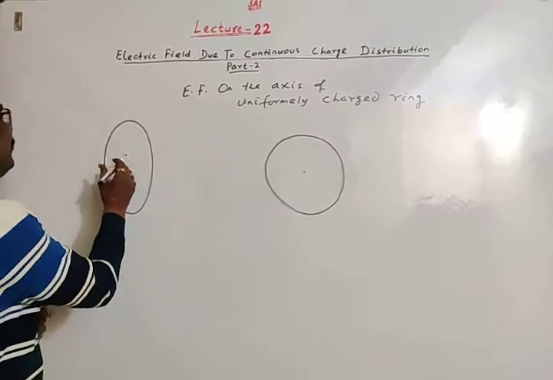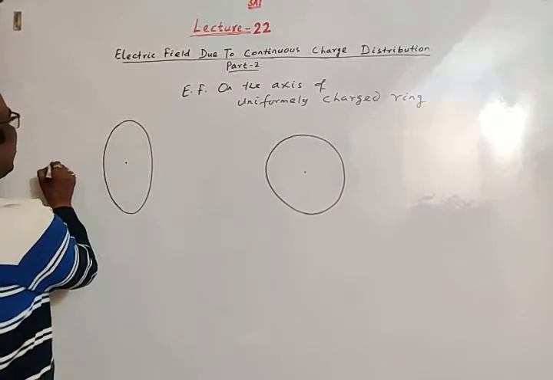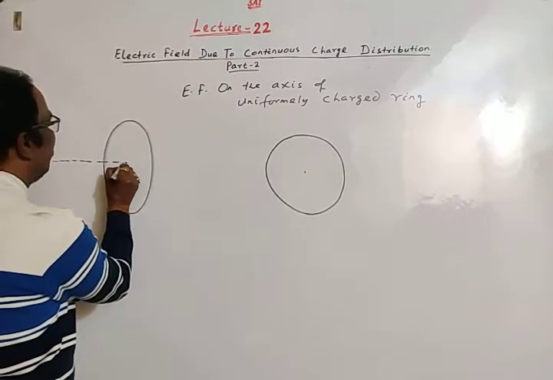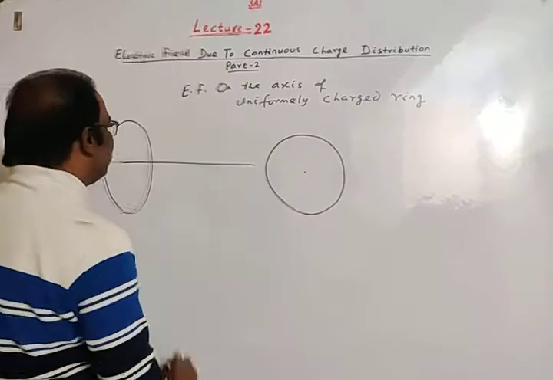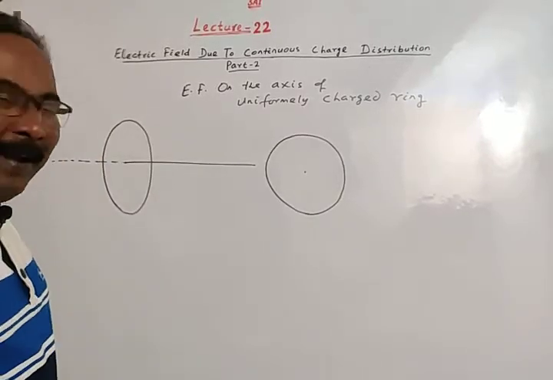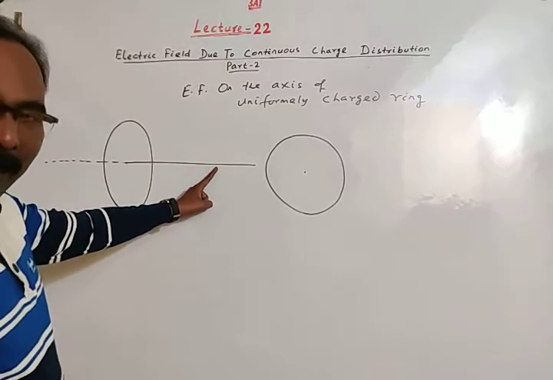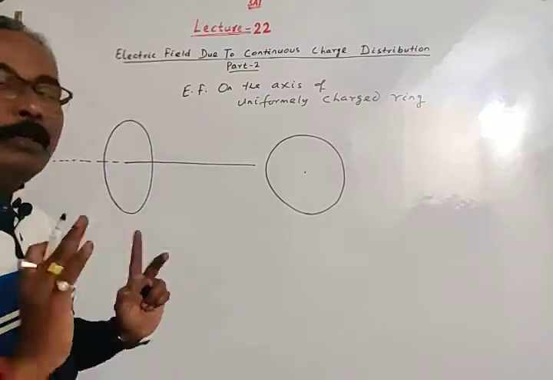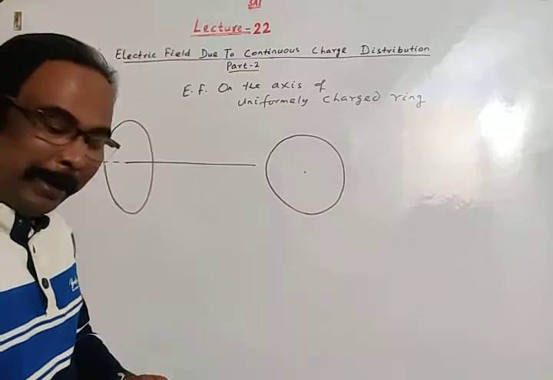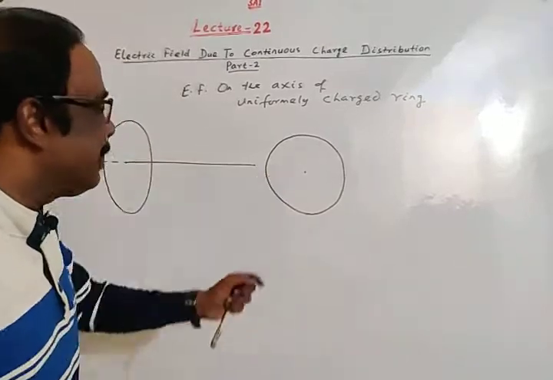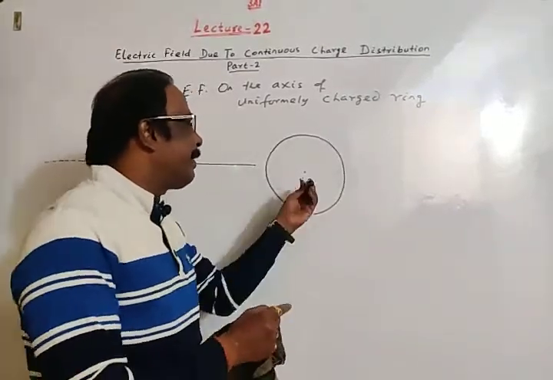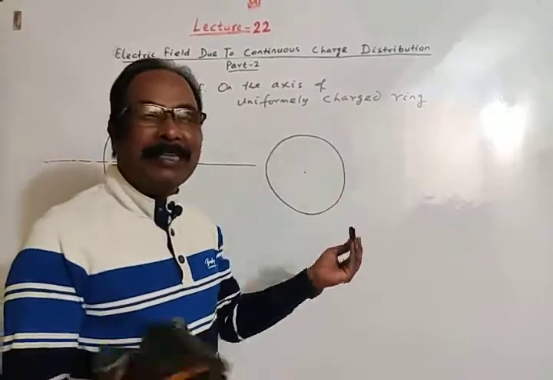Then obviously if this is the center of the ring, then this will be the axis of the ring. We have to find electric field at any point on the axis of the ring if the ring is uniformly charged. I am erasing this diagram because I can't draw an axis like this in space.